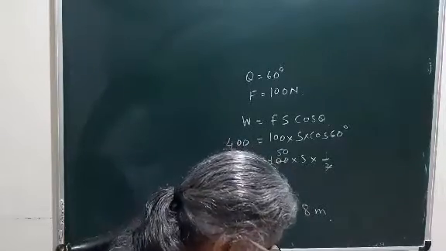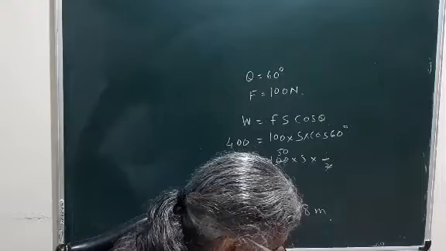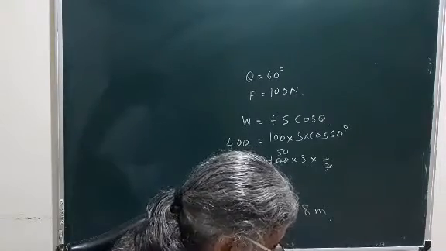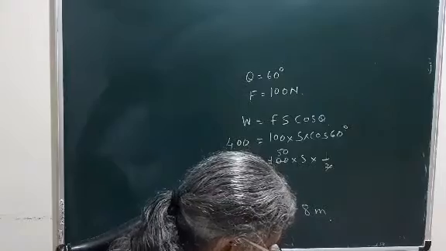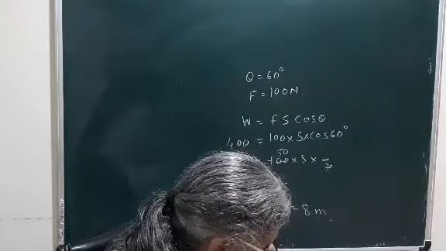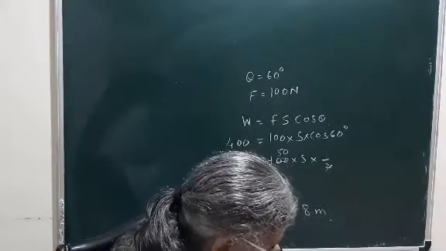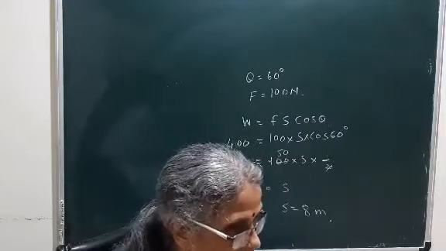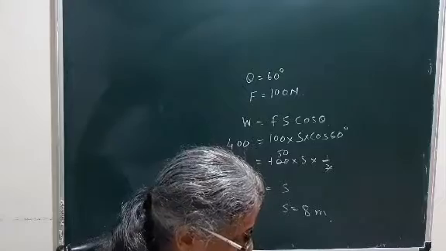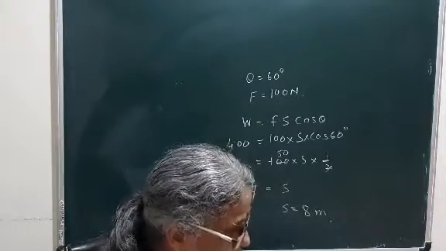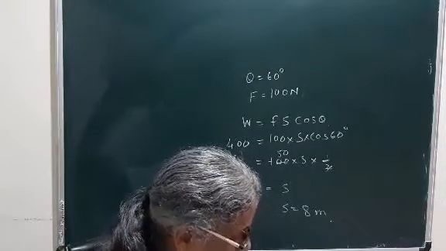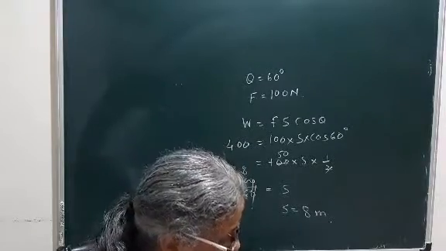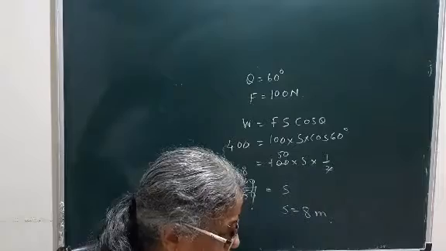Now the next solved example is on page number 23. A stone having mass 250 gram is falling from a height. How much kinetic energy does it have at the moment when its velocity is 2 meters per second? So first you have to convert here, as velocity is given in 2 meters per second, that is, it is given in SI system. You have to convert 250 gram into kilogram. So first they have converted mass 250 gram into 0.25 kilogram. Velocity is 2 meters per second.